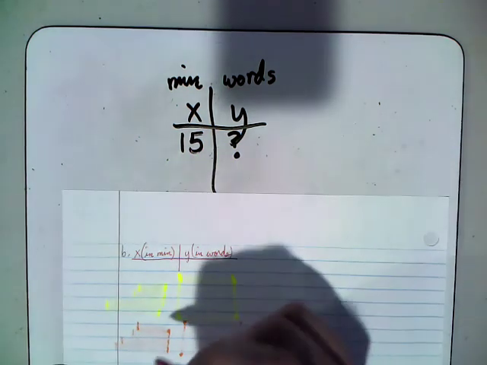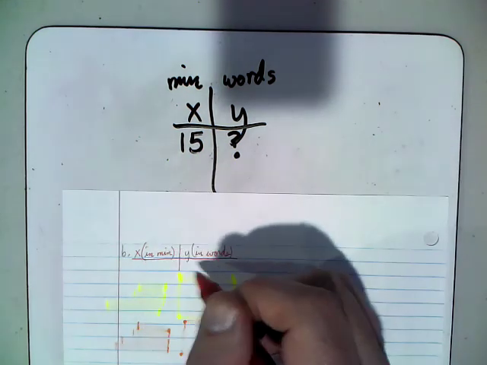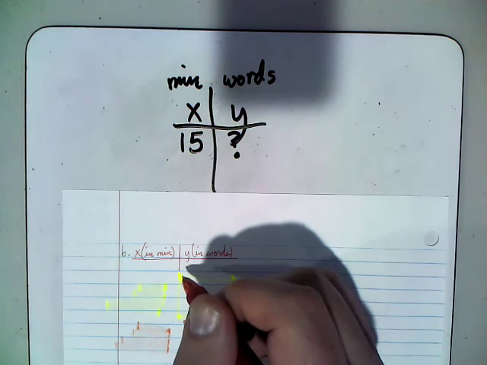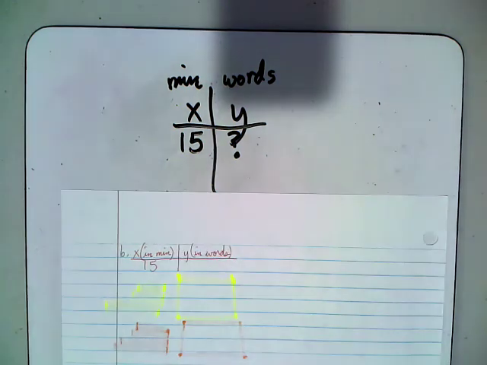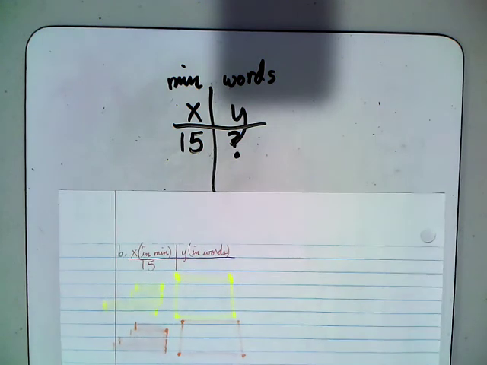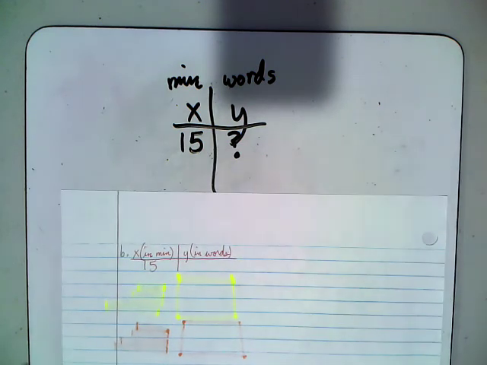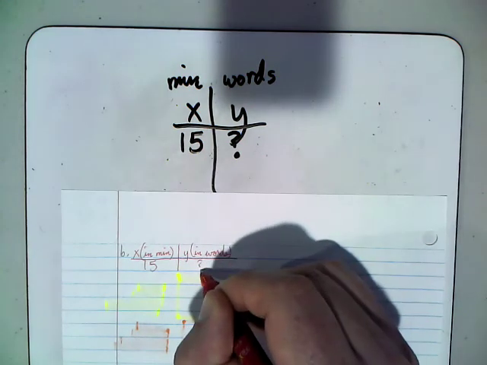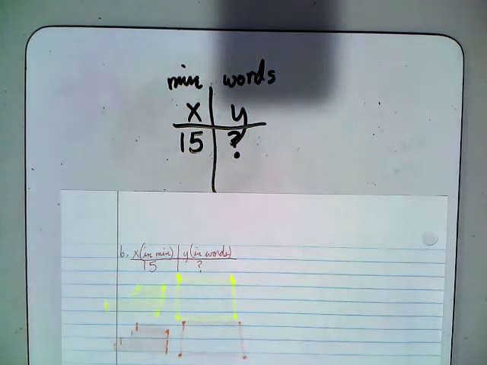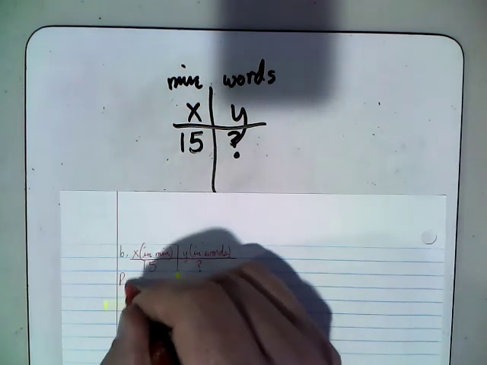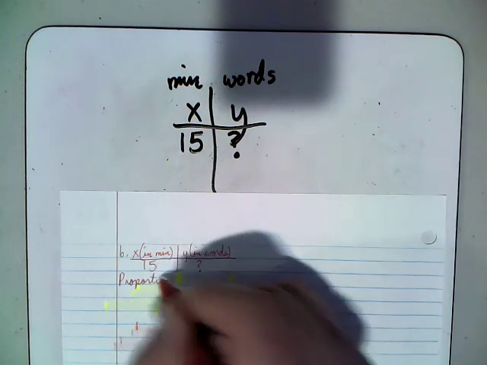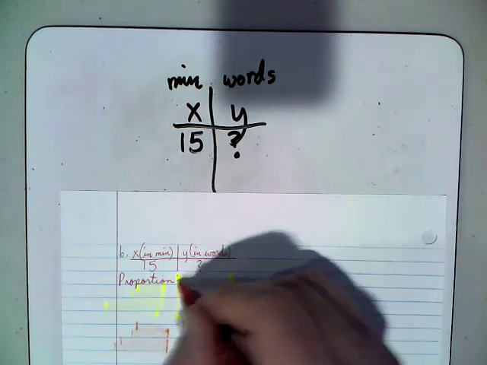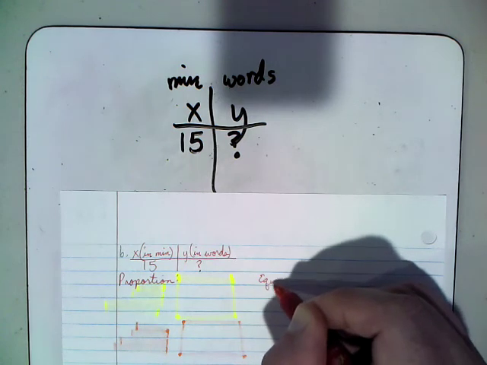And our final question of this problem is asking us 15 words, or excuse me, 15 minutes is how many words. So again, we're going to solve this using a proportion, and we're going to solve it using an equation.